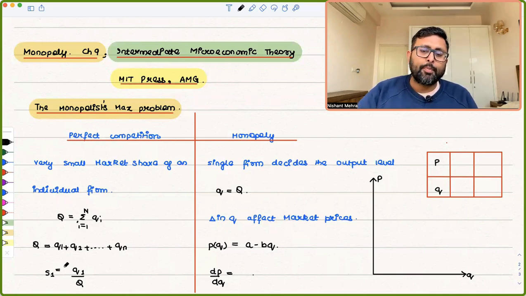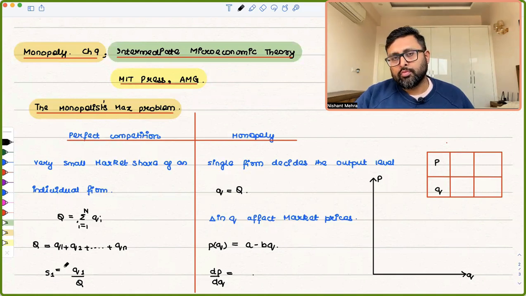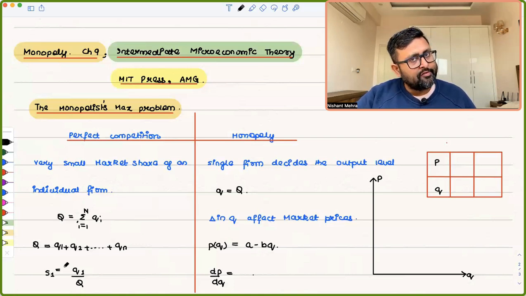But then you have the opposite case, which is of monopoly. So in monopoly, there is only a single seller. एक ही seller है. So because there is only a single seller, in case that seller is going to change the output, it will have an effect on the price. उसका effect होगा price के ऊपर. So मान लेते हैं that P(Q) is equal to A minus BQ. This is the market demand function, और क्योंकि यहाँ पे एक ही firm है, that is the demand function which this firm is facing.